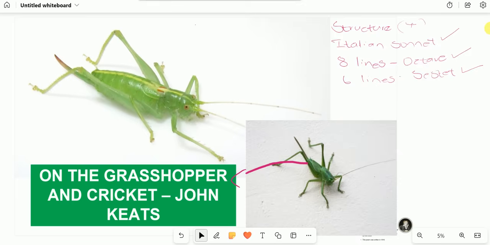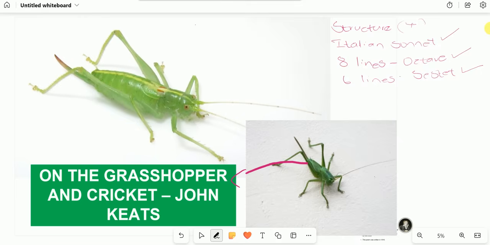Now going into the title, it says On the Grasshopper and Cricket. This is a picture of a cricket and a grasshopper. So we say that they're two tiny insects with big responsibilities. So we are going to learn about symbolism. It means the two insects, what is it that they represent in the poem?